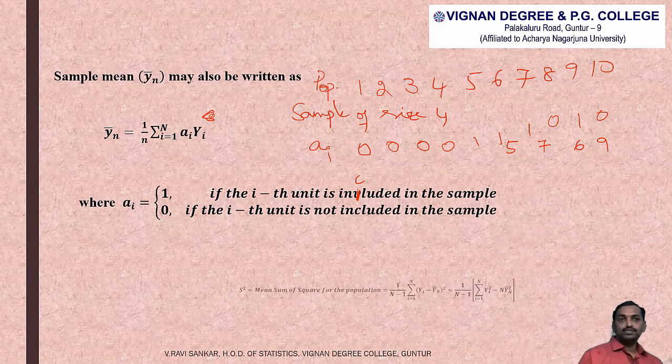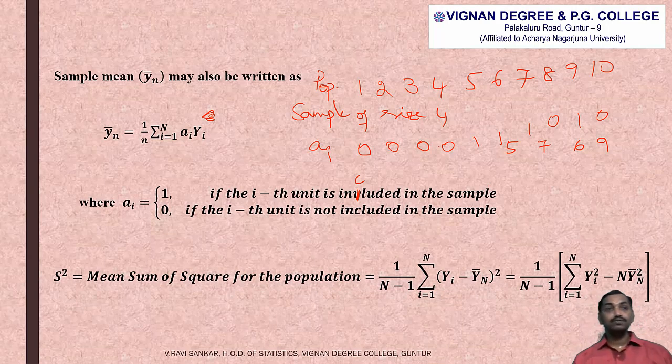And the next one is mean sum of squares for the population. It is denoted by capital S square and is given by the formula 1 by capital N minus 1 into summation I is equal to 1 to N yi minus yn bar whole square, which is equal to 1 by capital N minus 1 into summation yi square minus capital N into yn bar square. So by expanding yi minus yn bar whole square using the formula a minus b whole square and simplifying, we will get the formula 1 by capital N minus 1 into summation yi square minus capital N into yn bar square.